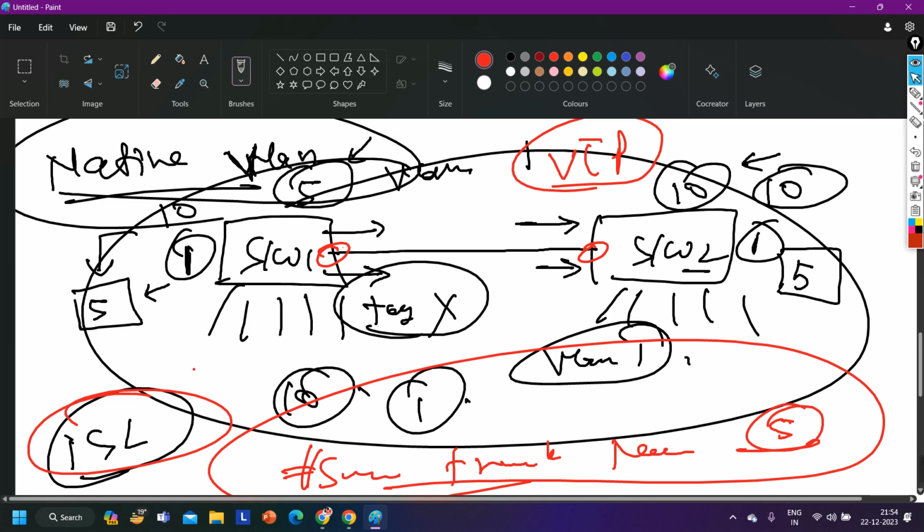By default, the native VLAN is VLAN 1. By default, VLAN 1 is configured as the native VLAN on all switches. For security purposes, they will change the native VLAN to some other VLAN, like VLAN 5. Otherwise, someone can attack your network with the help of the native VLAN.